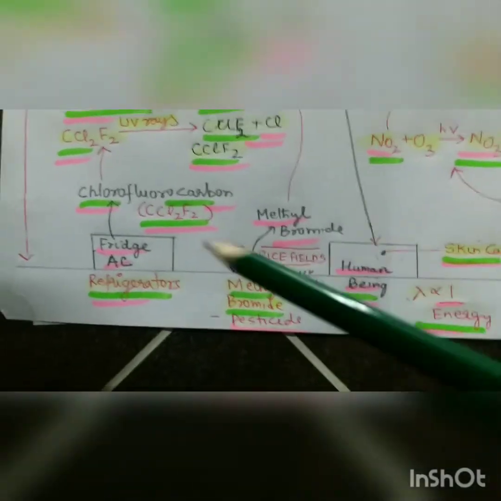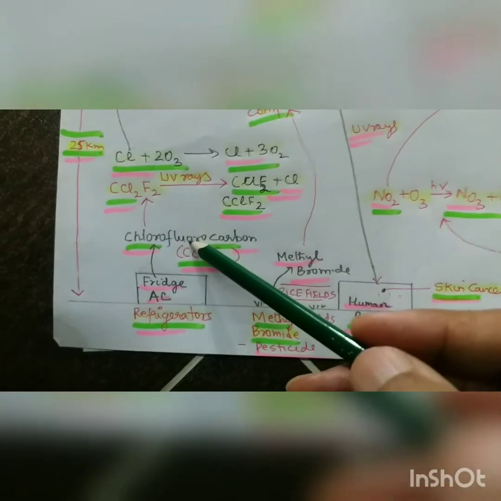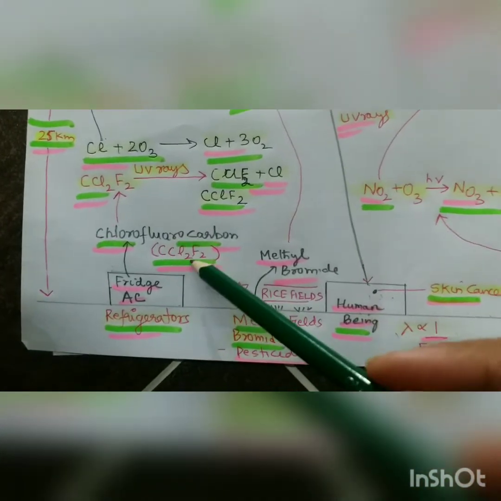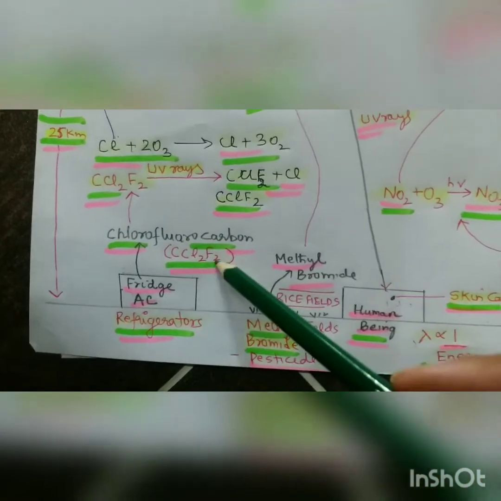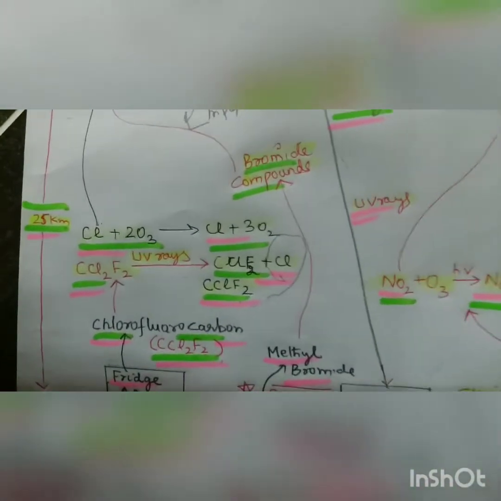See, we have fridges, ACs and refrigerators, and from them the gas coming out is called CFC, chlorofluorocarbons, CCl2F2. This CCl2F2 under UV radiation breaks into CClF2 plus chlorine, and this one chlorine can break down millions of molecules of ozone. See how many millions of molecules of chlorine are released through fridges, and also through the rockets which we send for space research. And this chlorine can change ozone to oxygen.